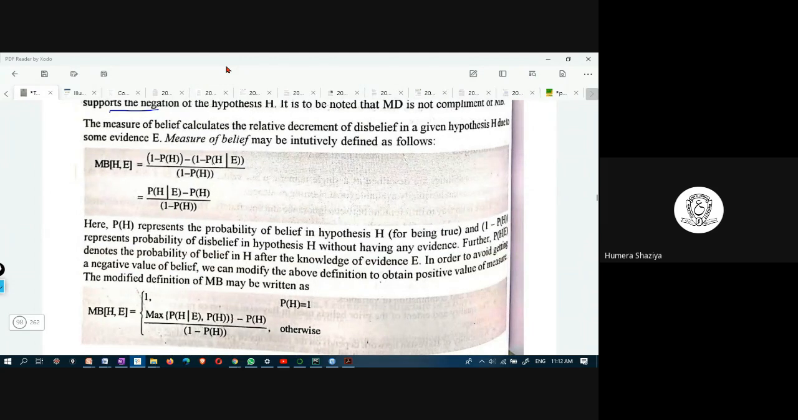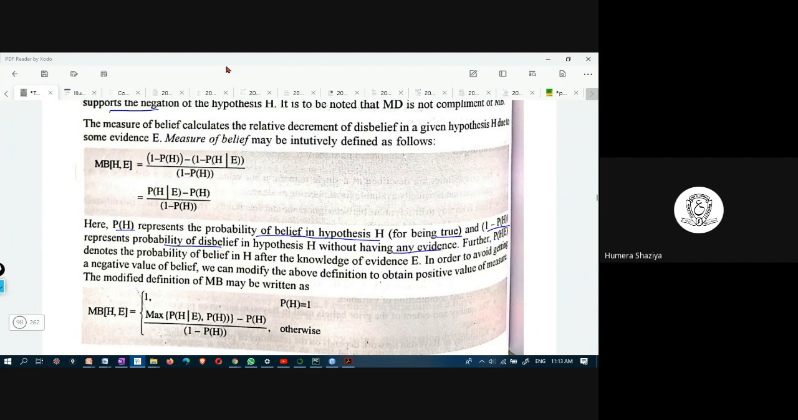measure of belief, H comma E. 1 minus P of H, where P of H means probability of hypothesis. It is 1 minus probability of hypothesis given evidence over 1 minus probability of hypothesis. This could be written as probability of hypothesis given evidence minus P of H over 1 minus P of H, where P of H represents the probability of belief in hypothesis H, that is, it is true, and 1 minus P of H represents the probability of disbelief of H without having any evidence.